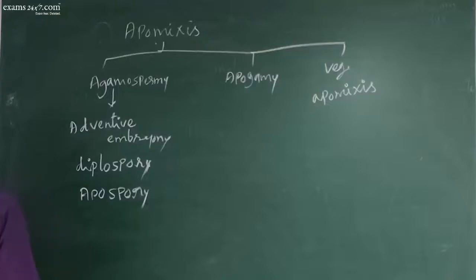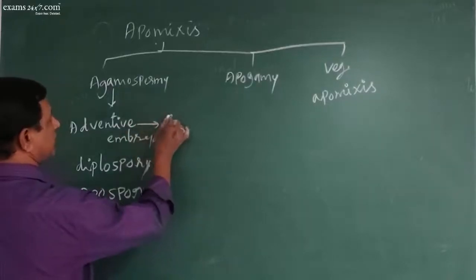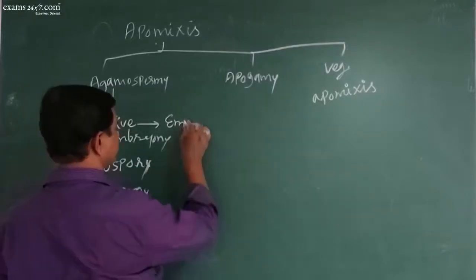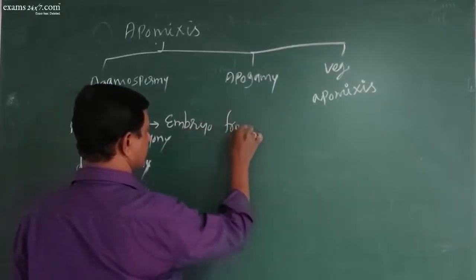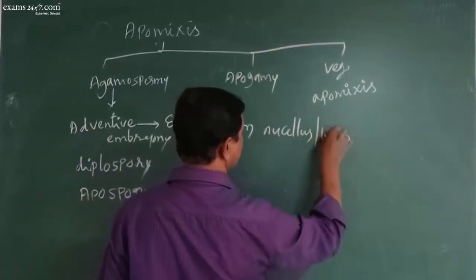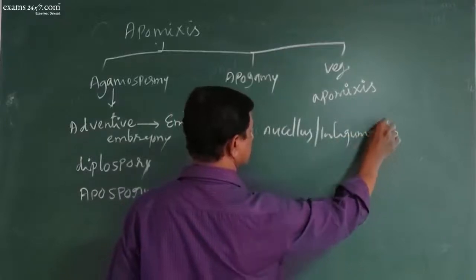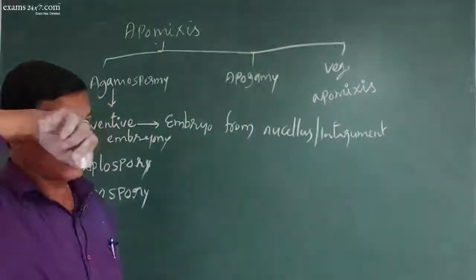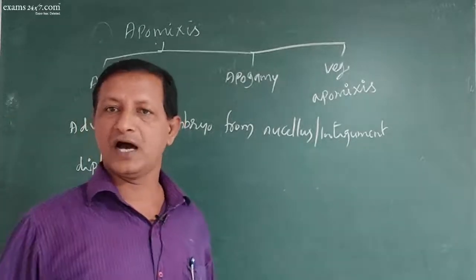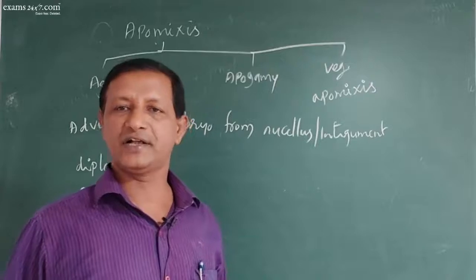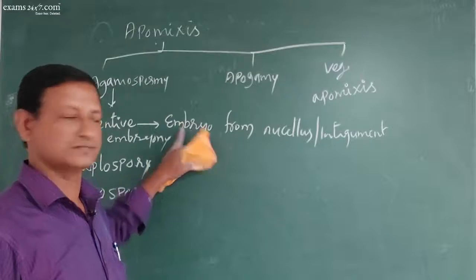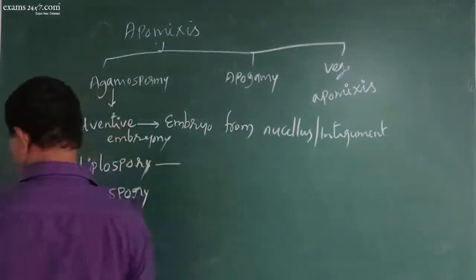Now, adventive embryony means the embryo will develop from the nucellus or integument. See, megaspore and all are not produced. Directly one of the nucellar cells or one of the integument cells will directly develop into the diploid embryo. Skipped. That is called adventive embryony.